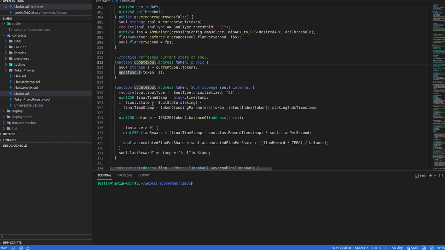But on the front end, you want to have that APY number and numbers streaming in like you see in Invictus style with that number ticking over and all of that. So the update sol just keeps the sol up to date based on the current timestamp and so on.